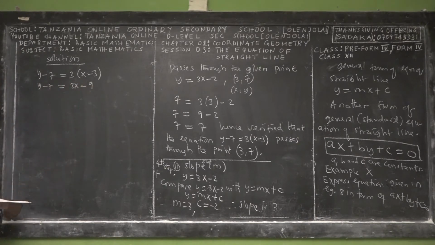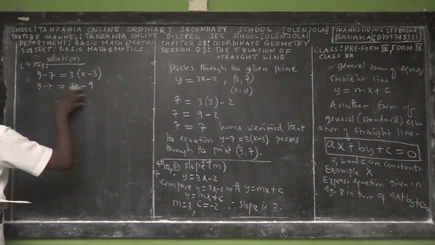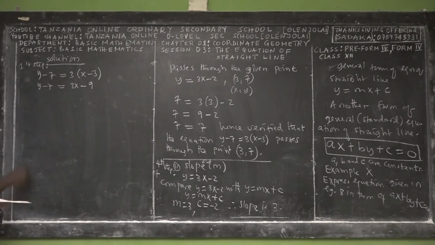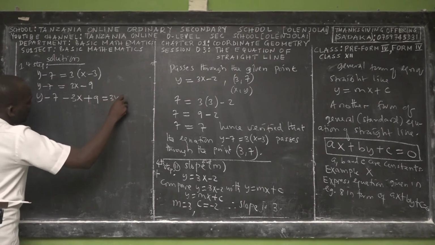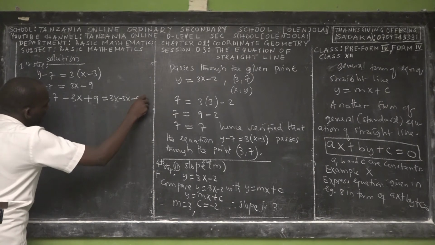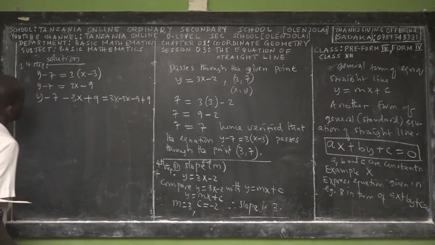To express it in that form, the first step is to bring all the terms to the left hand side. So here we have y minus 7 minus 3x plus 9 is equal to 3x minus 3x minus 9 plus 9.